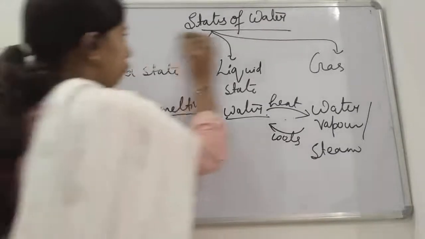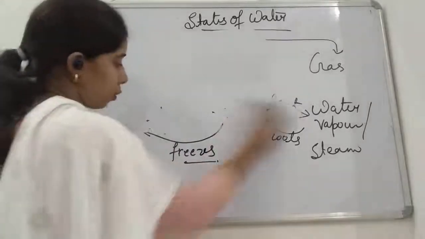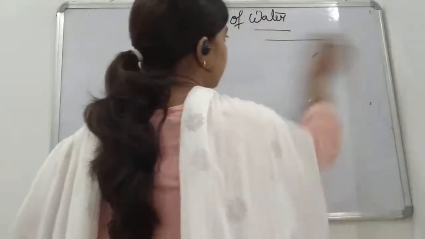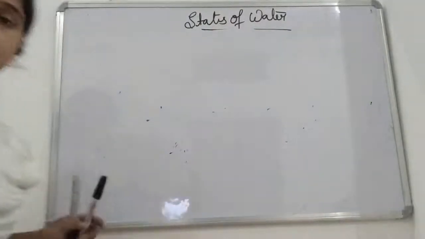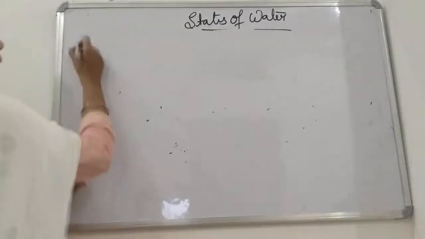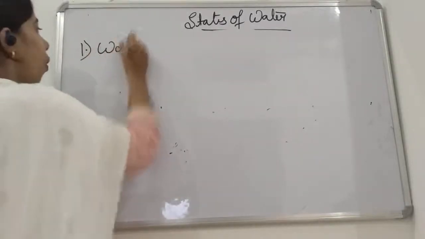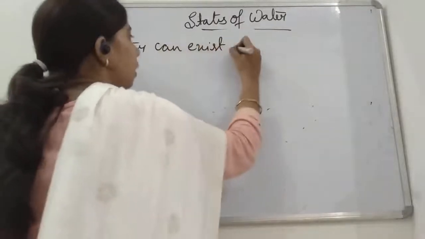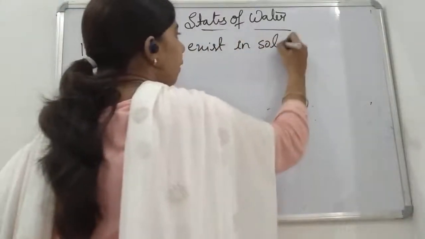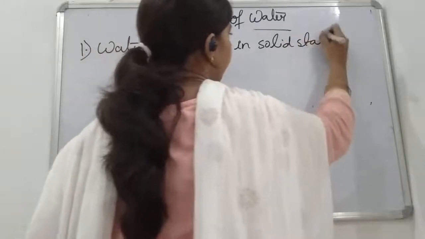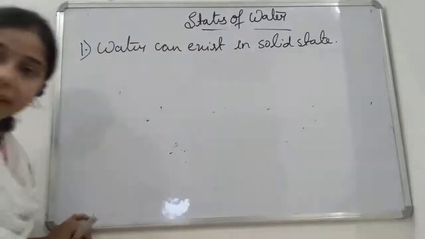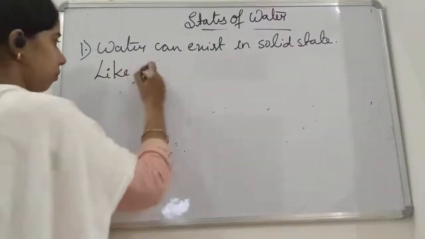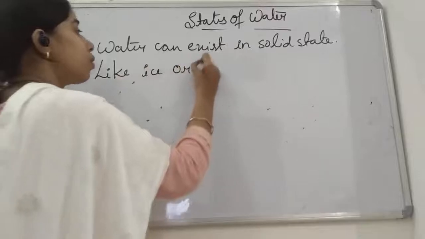Write the 3 states of matter in different points, students. That is, the first one is the solid state. Okay, so you will write it, water can exist in solid state, like ice or snow.